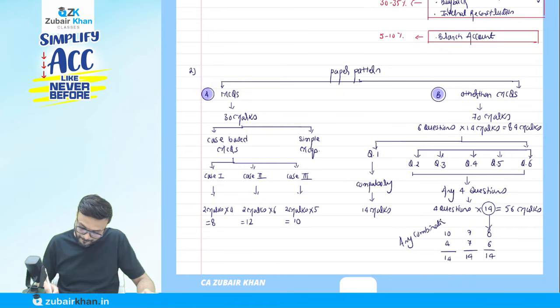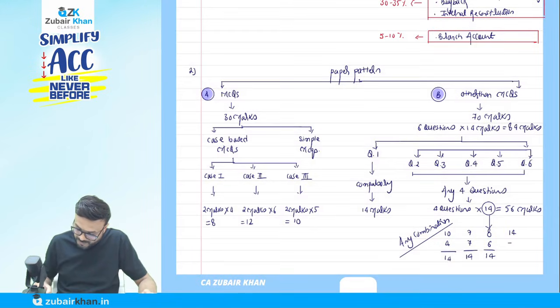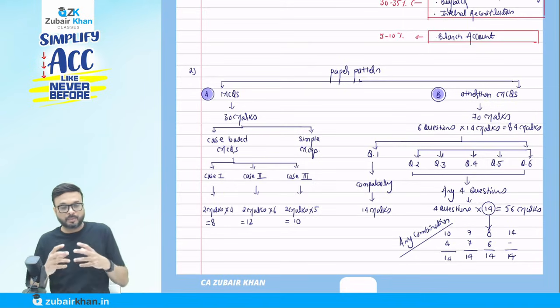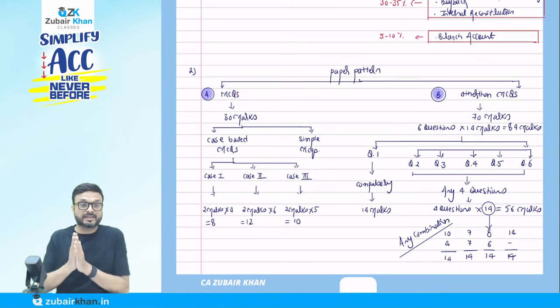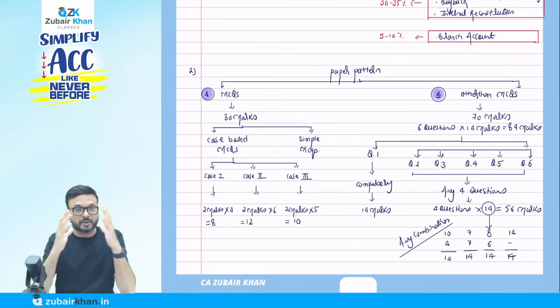Okay, it can be any combination in the examination. They may ask you that here, it might be one question only for 14 marks, and that is going to happen, because they ask some question on amalgamation or consolidation, they ask a single question for 14 marks. These 14 marks can be of any combination. This is about your syllabus.